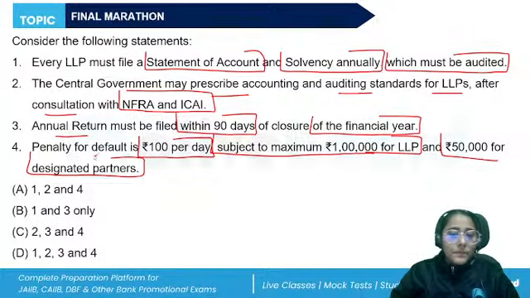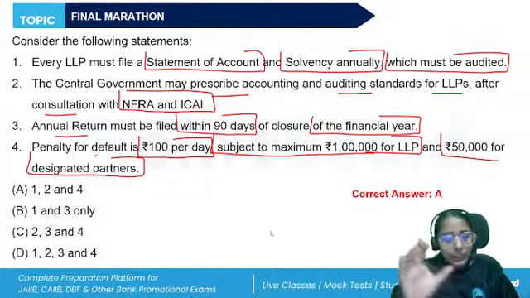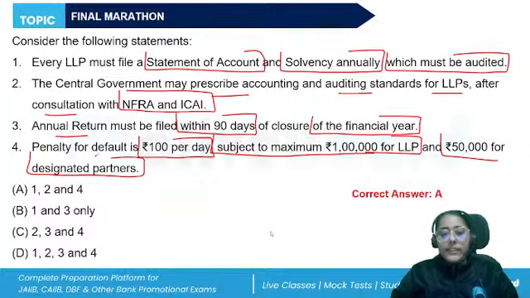Is it true? It is not fixed at 90 days. It will be determined by the government within the prescribed time. So the correct answer will be A, 1, 2, and 4 only, not necessarily 90 days. It will be prescribed by the government in consultation with both institutions. All right, so the correct answer is A.